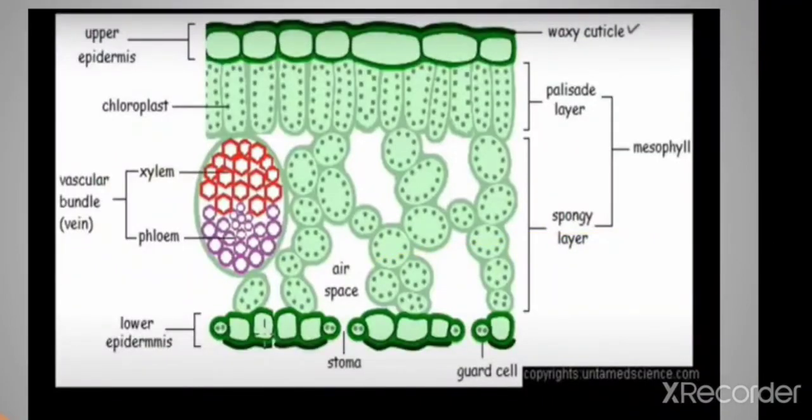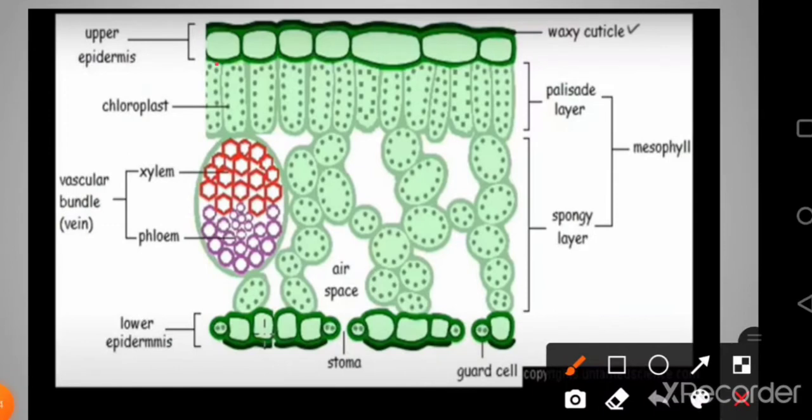Alright, so let us understand the exact mechanism of stomatal transpiration. Now in this diagram, we can see the gross anatomy of a leaf, which is having the upper and the lower epidermis. Well, in between we have the leaf filling tissue, that is the packing tissue. The cells are mainly parenchyma. Now this parenchyma is divided into two regions. The upper region where the cells are tightly packed, we call them palisade parenchyma or palisade mesophyll. Mesophyll means, well, meso means middle and phyll means leaf. So the middle part of the leaf, that is mesophyll.